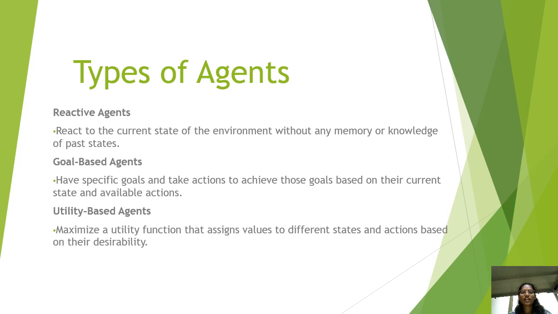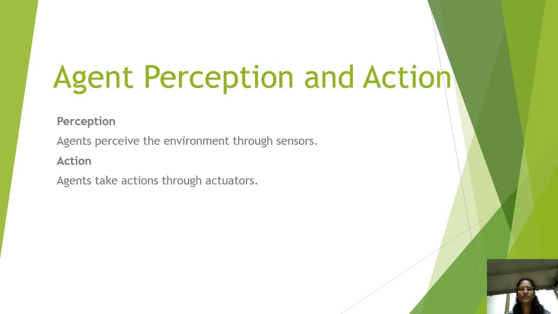Three types of agents: reactive agents, goal-based agents, and utility-based agents. Reactive agents react to the current state of the environment without any memory or knowledge of past states. Goal-based agents specify goals and take actions to achieve them based on their current state and the available actions. Utility-based agents maximize a utility function and assign values to different states and actions based on desirability.